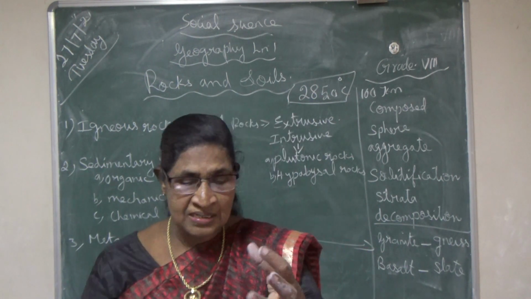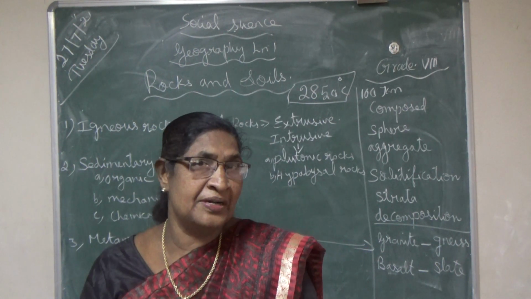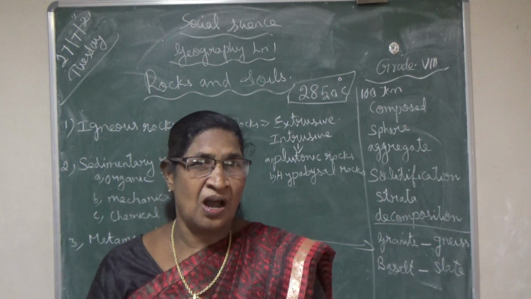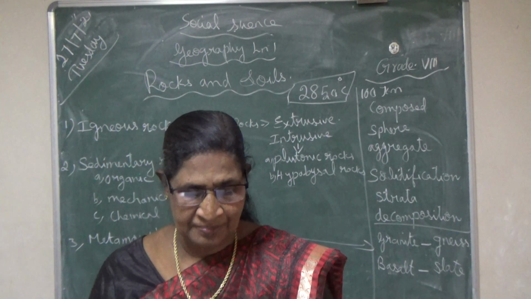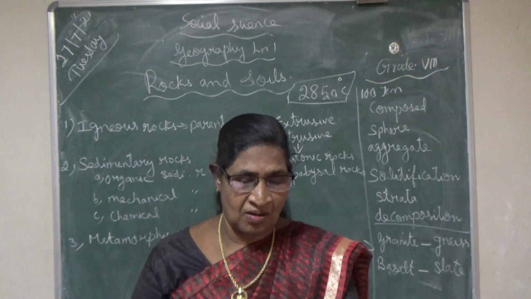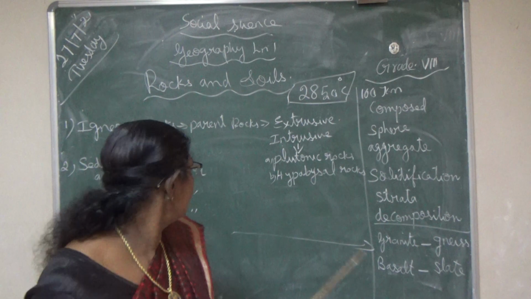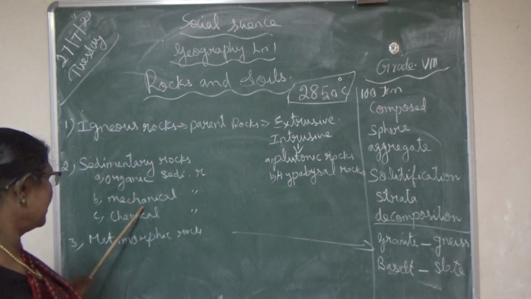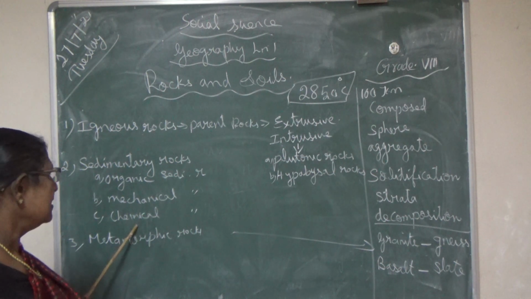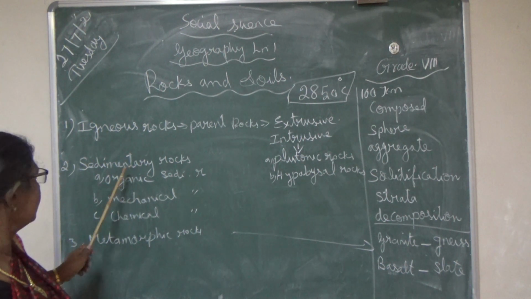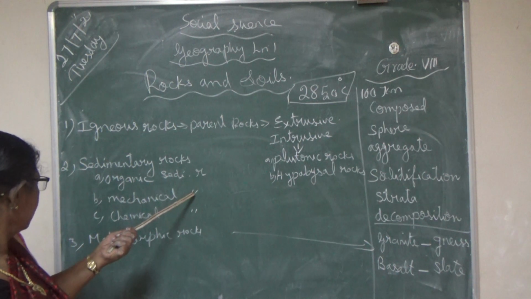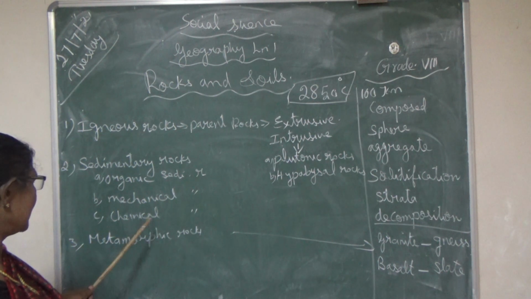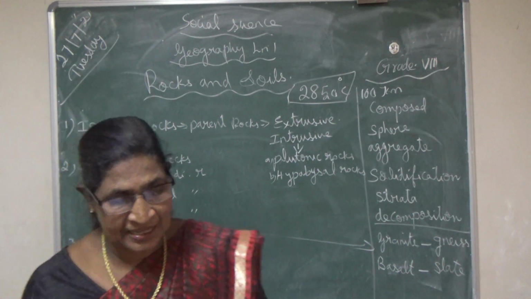These sedimentary rocks are non-crystalline rocks. They are very soft and eroded easily. The types of sedimentary rocks: these sedimentary rocks are of three types. Organic sedimentary rocks, mechanical sedimentary rocks, chemical sedimentary rocks. What are the three types of sedimentary rocks? Organic sedimentary rocks, mechanical sedimentary rocks and chemical sedimentary rocks.